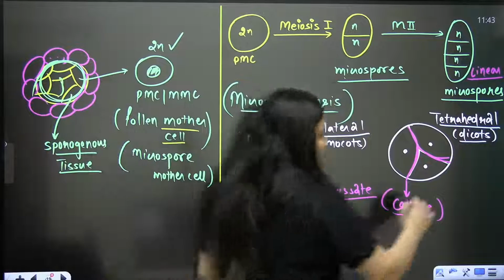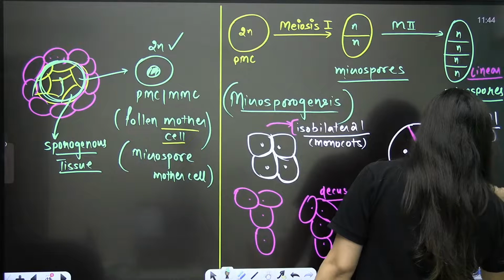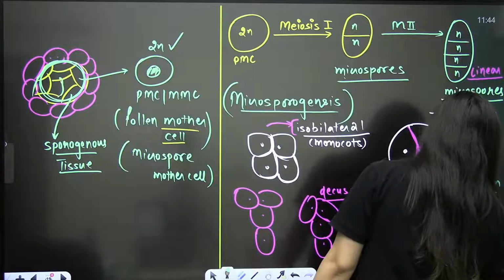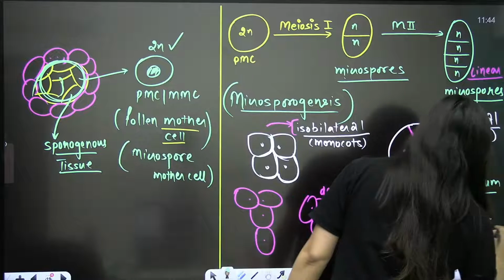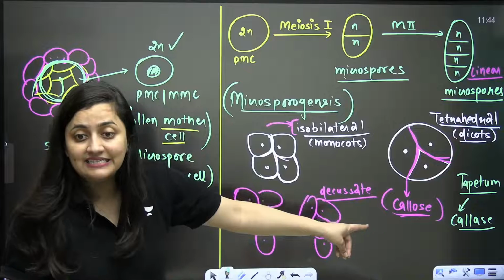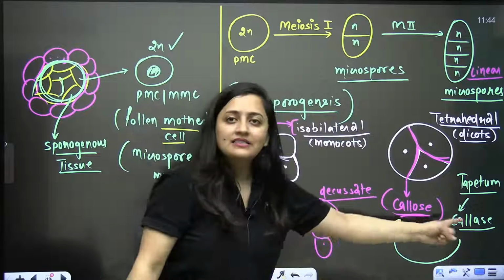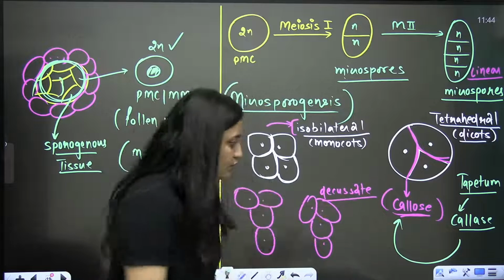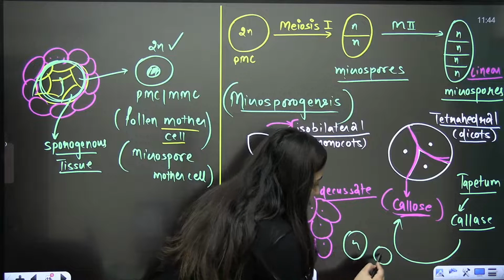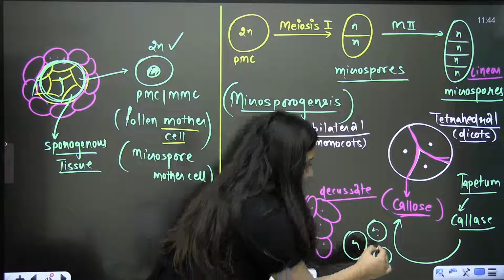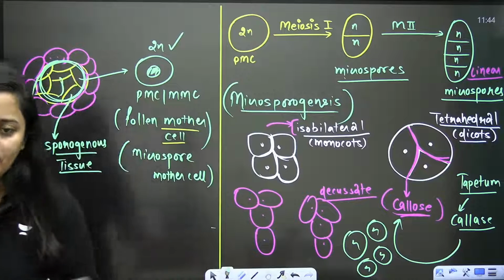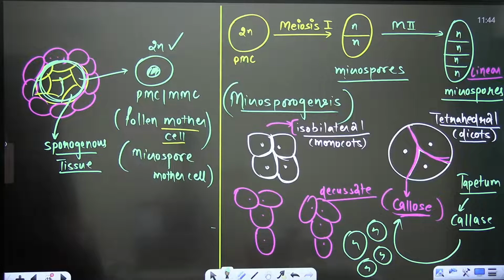And I told you just now that the tapetum releases the enzyme callase. So this callase will act on this callose. This callase will digest this callose, and all the haploid microspores will be free. Clear? They'll be free. Done.